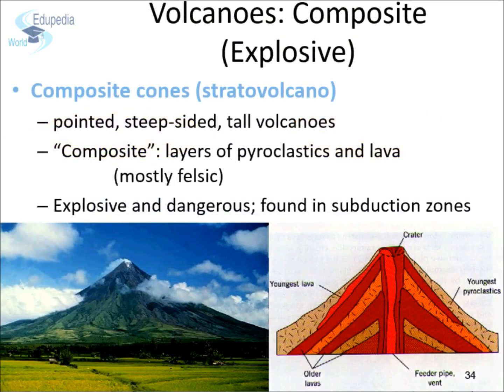Composite volcanoes. This is the type of volcano many people think of when they imagine volcanoes. Composite volcanoes have a broad base and a crater at the top created during the last eruption. Composite volcanoes are also called stratovolcanoes because of the alternating layers or strata of which they are made.